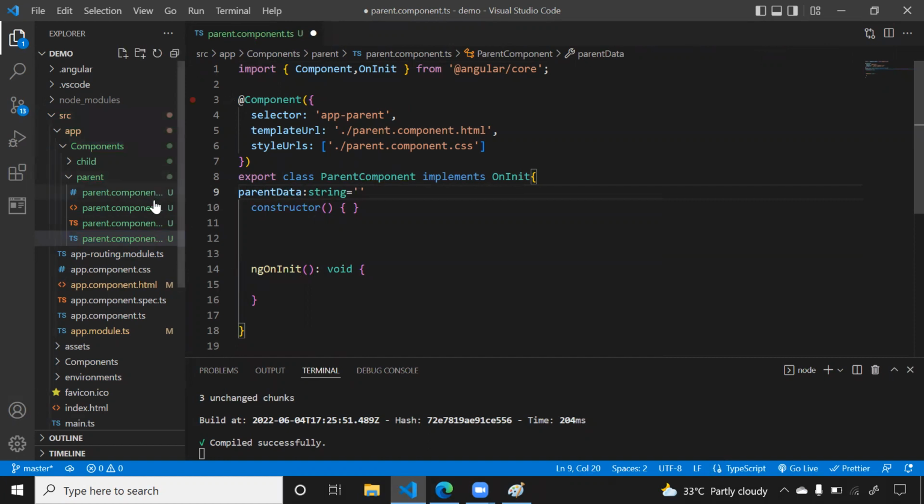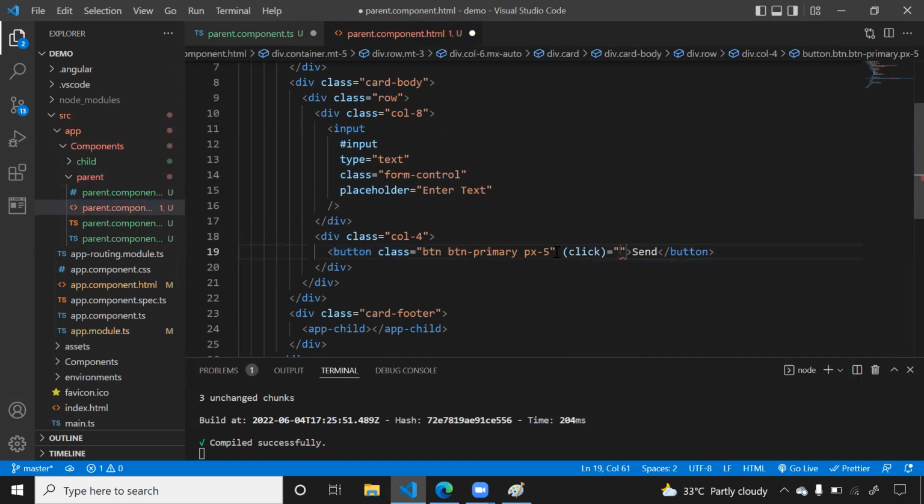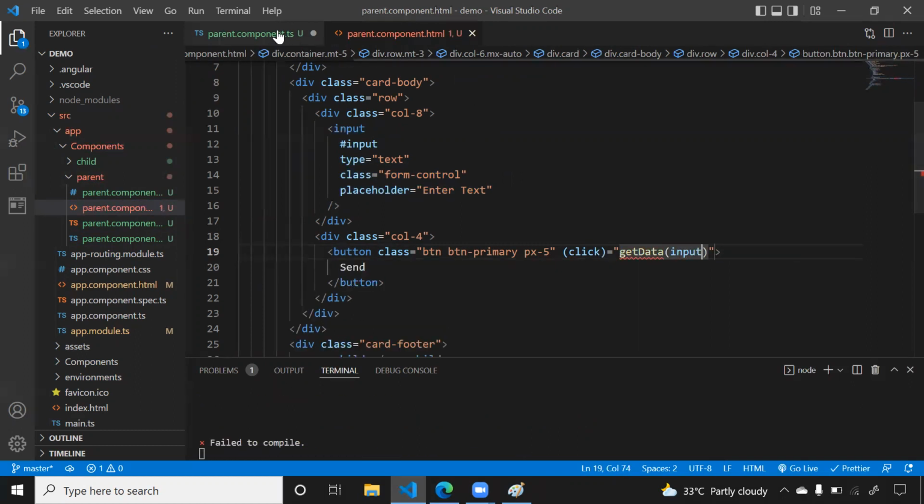Now whenever the user clicks on this button, I need to write a click event. I'm saying get data. I just need to call one function, and in that I am passing this reference input. Okay, now save it and come back here.